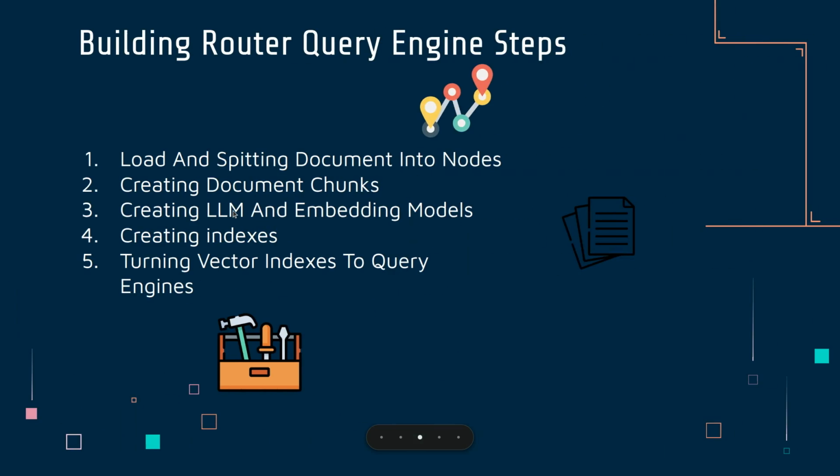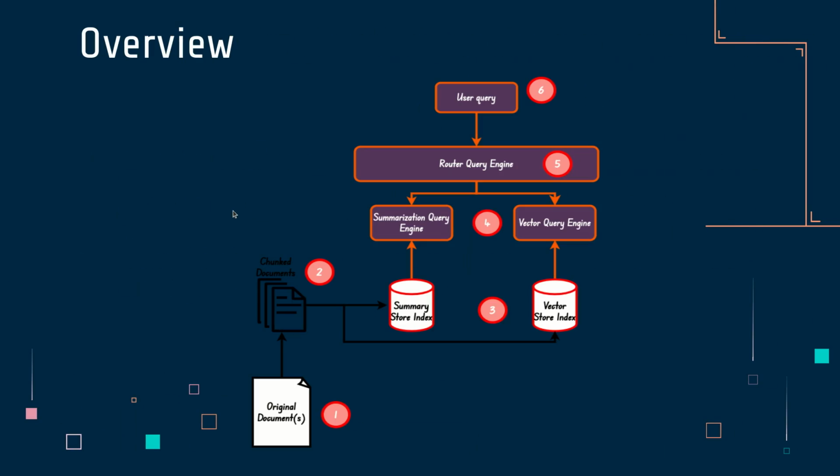into query engines. Okay, so let me just go back in here to explain something at a lower level. You had a document, we have split the document into chunks, and we have created indexes. So you're going to use these indexes to create query engines, which are going to be used by the router query engine.